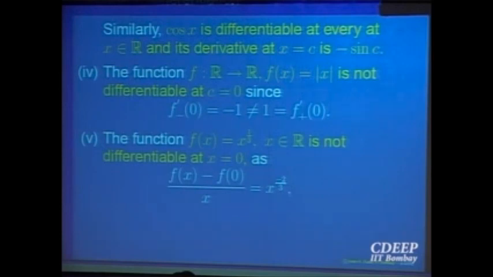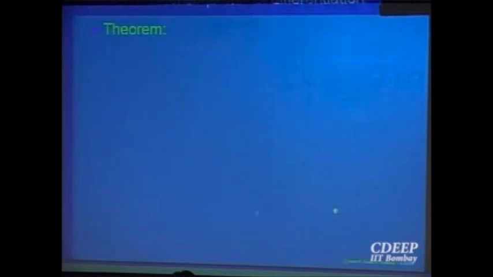So this will not give you the slope of the tangent at that point, right? If the limit is equal to plus infinity, you have to be careful in defining what is called the tangent. In this case the derivative does not exist, or you can say it is plus infinity.